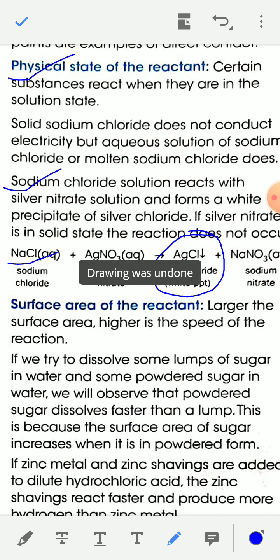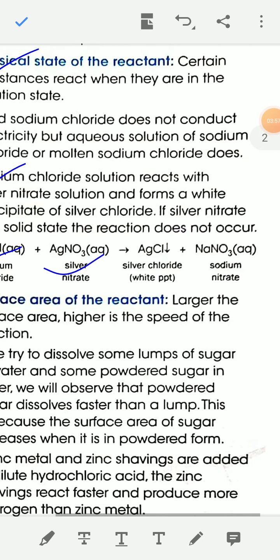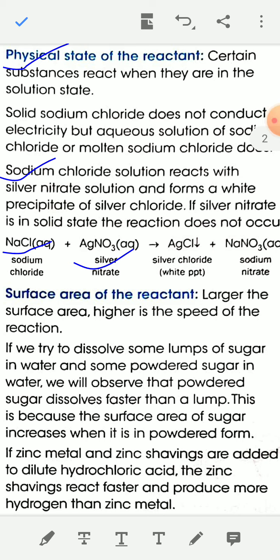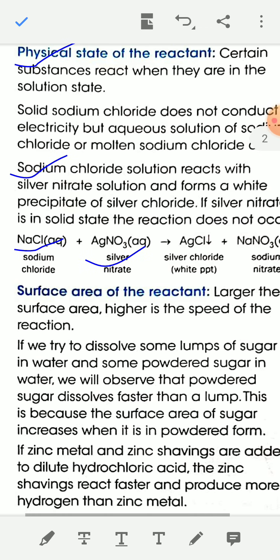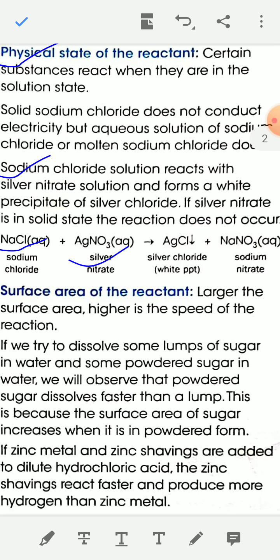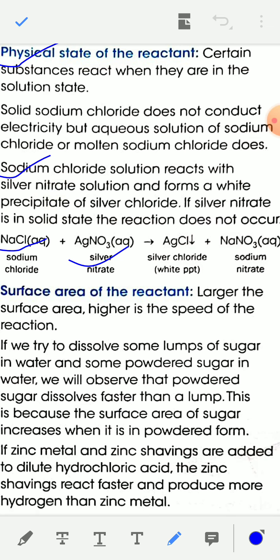And if silver nitrate is present in solid state, the reaction does not take place. So the second condition is the physical state of the reactant, that is, solution state.